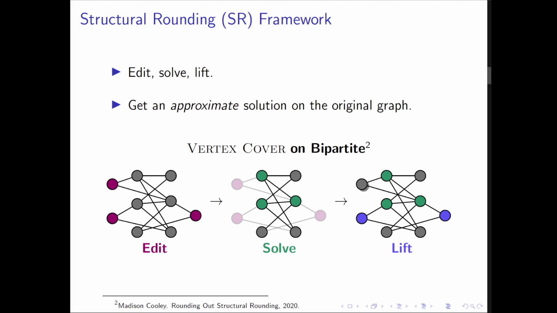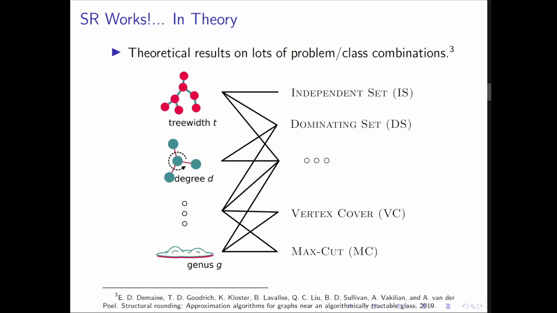Moving on to the literature. The original paper established a plethora of different problem class combinations that are amenable to the framework. To that extent, several of these problems also achieved better approximate solutions in the worst case, beating out the world's best competitors at the time. These are strong theoretical results. But while exciting, the majority of these combinations have yet to be implemented and tested on real-world data. It's still to be determined whether structural rounding wins in the average case on many of these problems, as well as if it has faster runtimes.